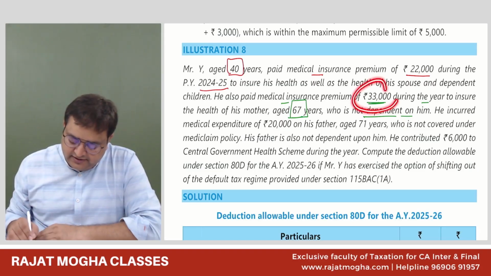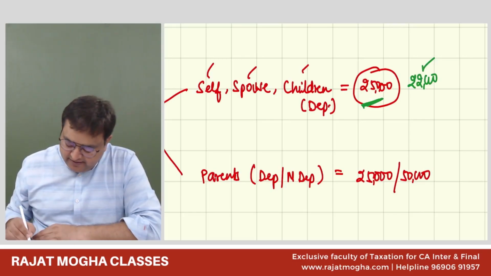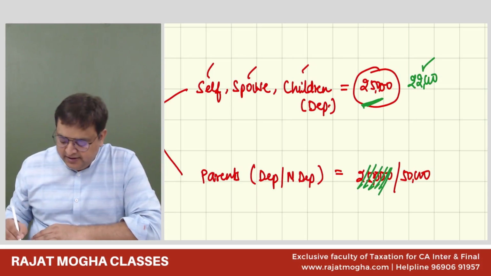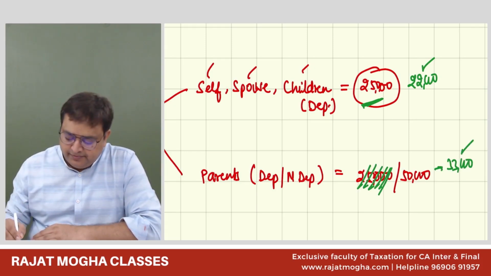so he incurred 33,000 for his mother. 33,000 we can take, because now her mother is a senior citizen, so we'll not take 25, we'll take 50. But he is paying 33,000 over here. We can take this 33,000. Now,